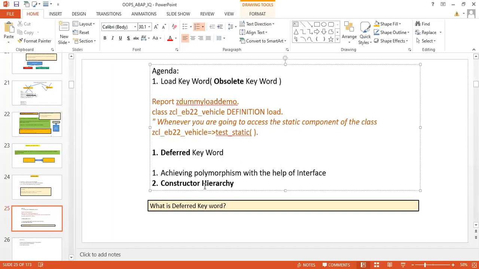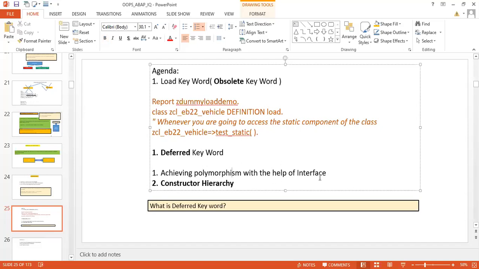Deferred means that the class will be defined later; as of now, consider that this class is there, and later you give the definition. So deferred tells your program that this class is present. You create the object later, but you can use it before. So the deferred keyword is for that purpose.